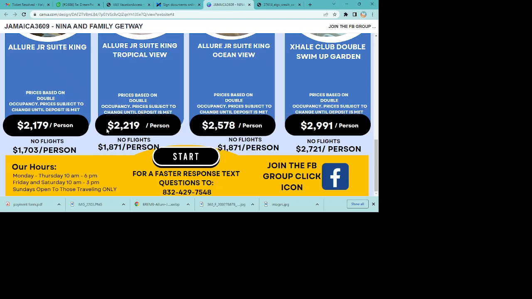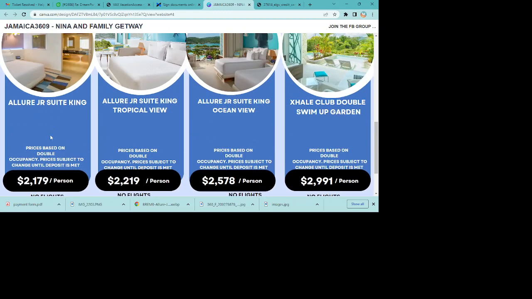Here's the pricing with the flights, and here's the pricing without the flights. The prices that you see here are based on 2 people in the room. In all-inclusive resorts, it's comfortable for there to be just 2 people in the room. If you have a person that's standalone, by themselves, it is cheaper for them to be joined into your room, because as a solo passenger on any type of trip, you're going to pay almost double. So always remember that solo passengers pay more than the prices listed here.